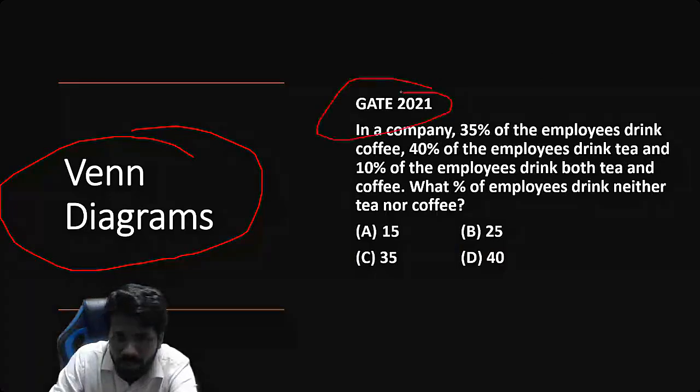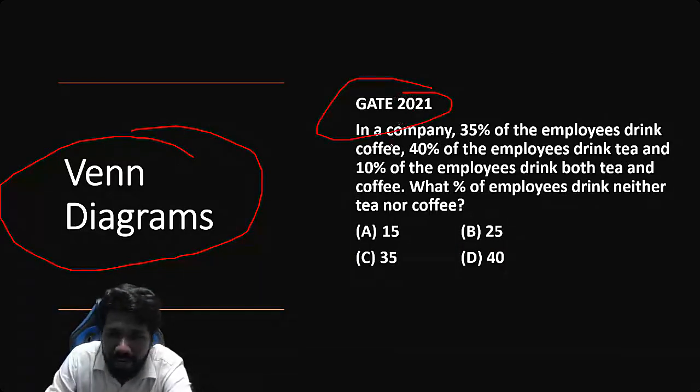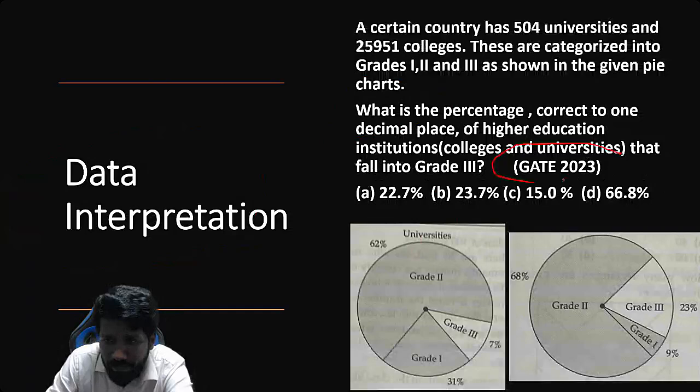So ये 2021 question एक example है Venn diagram वाला question. Now Venn diagram is one data representation tool. Data interpretation itself, there are many types of questions that can be asked.